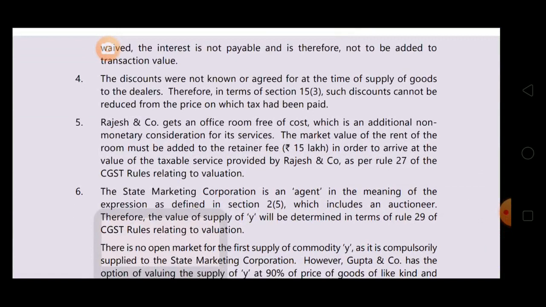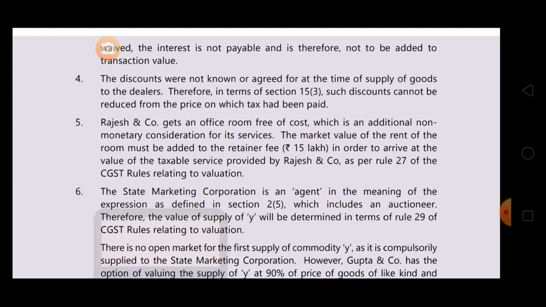Rajesh and Company gets an office room free of cost, which is an additional non-monetary consideration for its services. Correct. So the market value of the rent of room must be added to the retainer fee, 15 lakh, in order to arrive at the value of taxable service provided by Rajesh and Company as per Rule 27 of the CGST rules. This is a case of Rule 27, monetary plus non-monetary consideration, means consideration is not wholly in money.